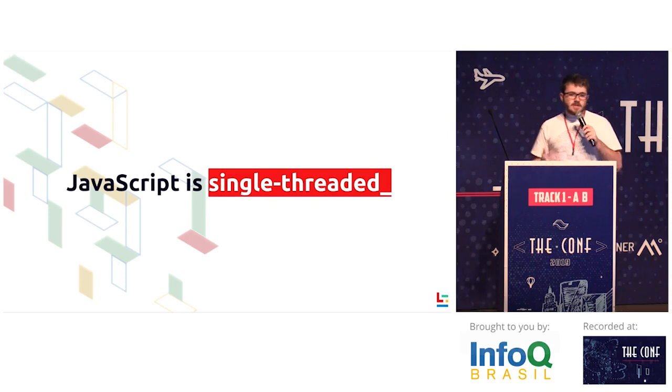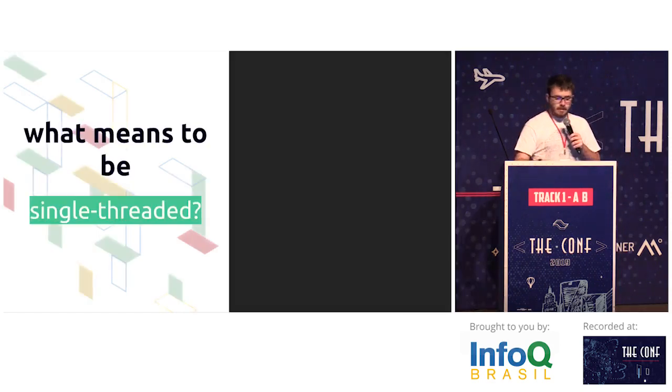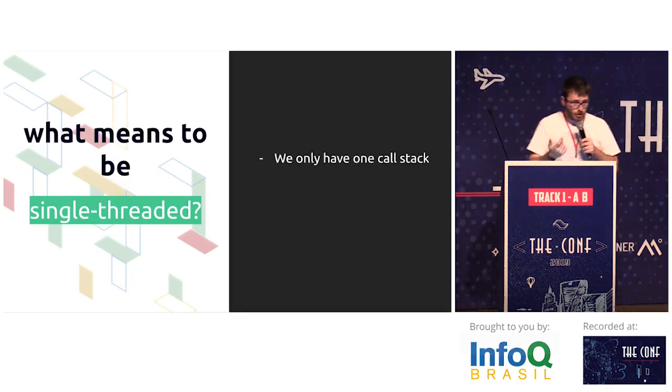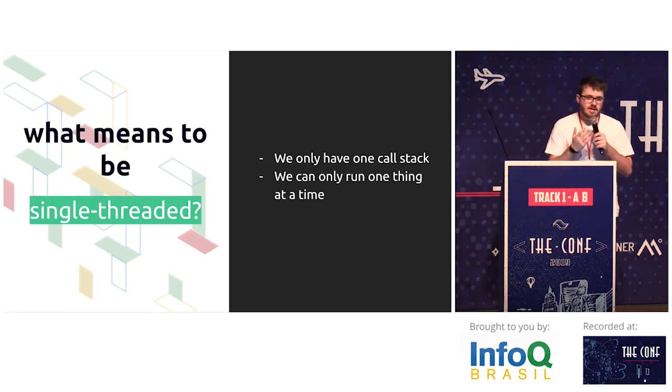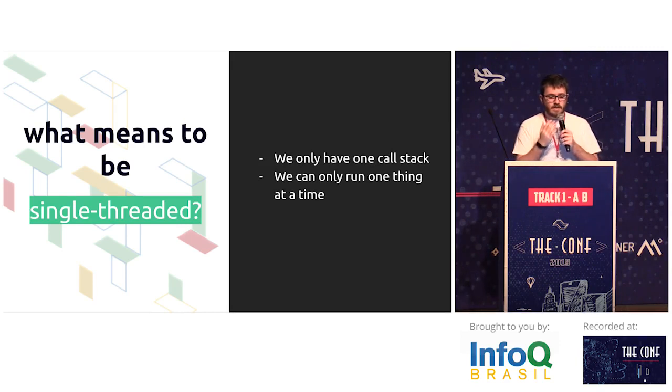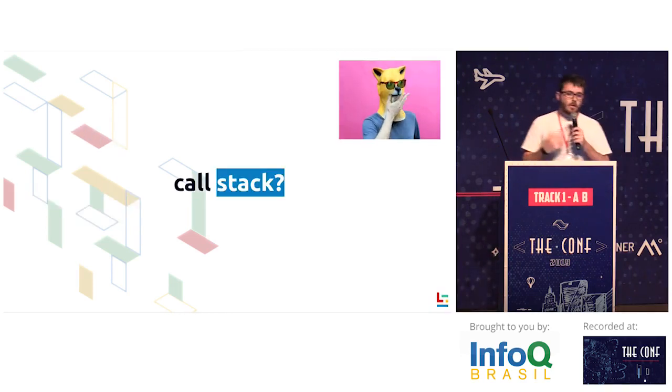You have heard that JavaScript is single-threaded. But what the hell does it mean to be single-threaded? Single-threaded means we have only one call stack. Therefore, we can only execute one thing at a time. This is very limiting, but it is actually very rewarding because it's very easy to implement in JavaScript. C++ is not single-threaded. Keep that in mind.